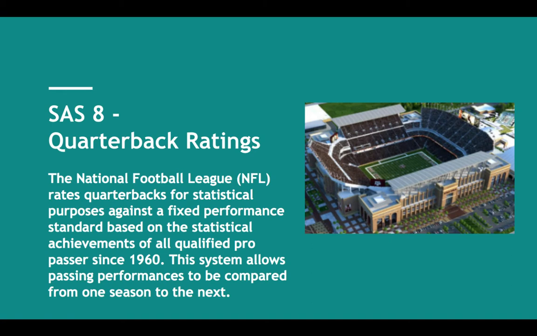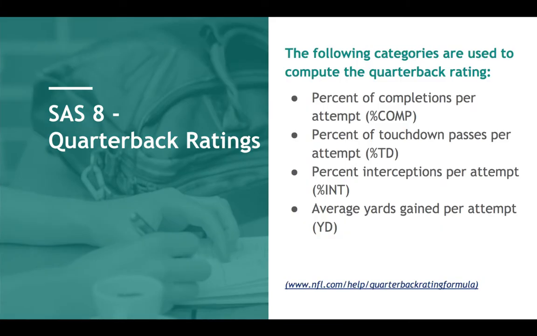It's very versatile. So the categories used to compute quarterback rating are the percent of completions per attempt. That's the number of completions divided by the number of attempts in percentage form. Another category is the percentage of touchdown passes per attempt.